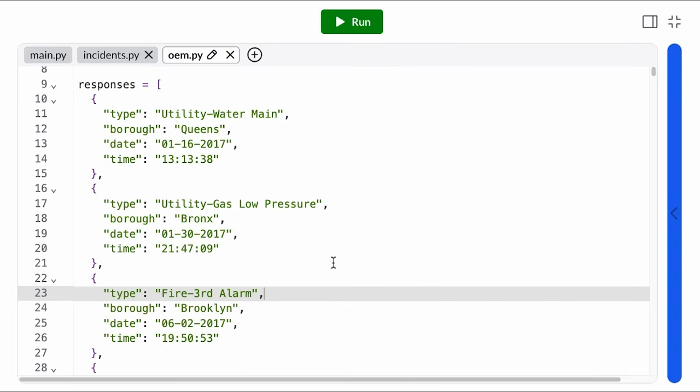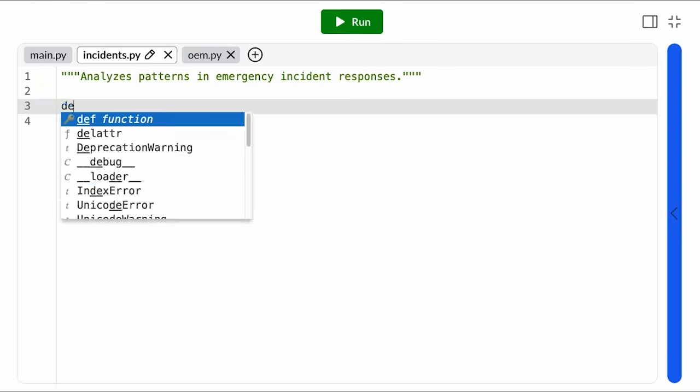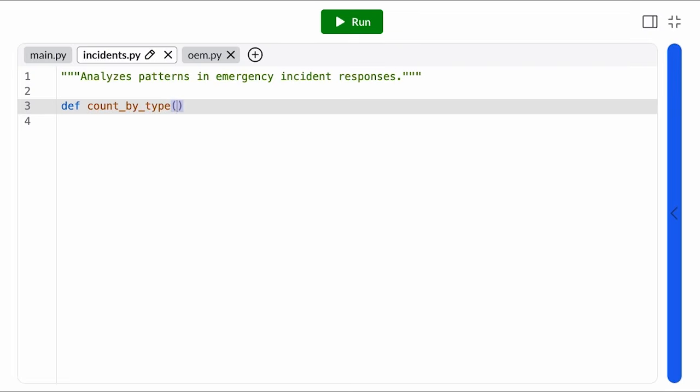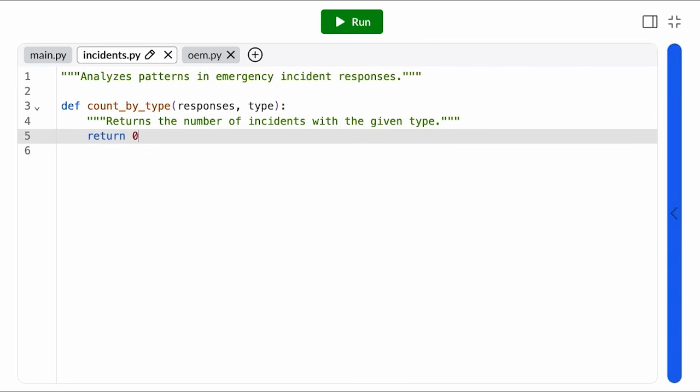Let's start by grouping the incidents by type. This will tell us which incidents are the most common, and that should tell us which first responders are most in demand, the fire department, law enforcement, or EMTs. Now, we could write a function that takes in the dataset and a type, which counts how many incidents of that type we have. But there are so many different types of incidents. For one, how do I know what all the types are so that I know what to pass in?